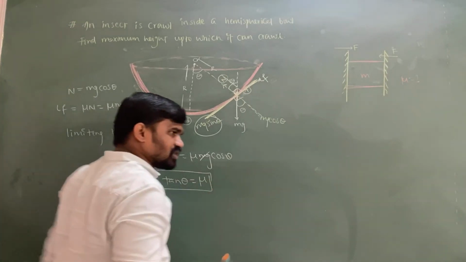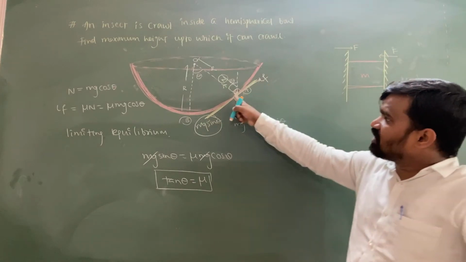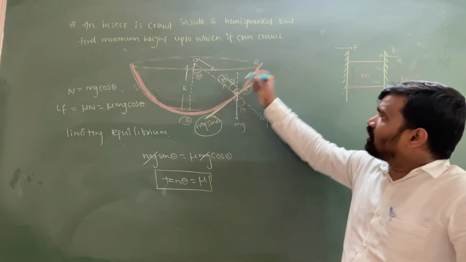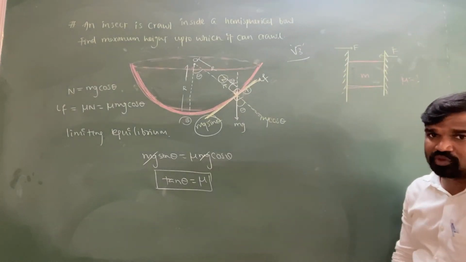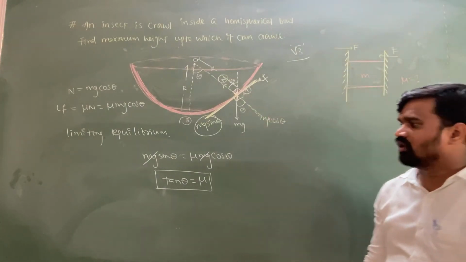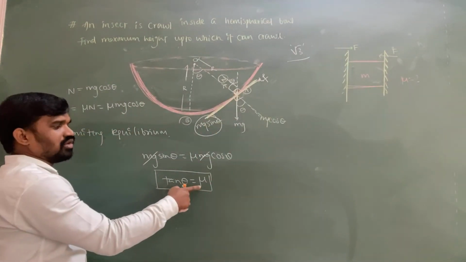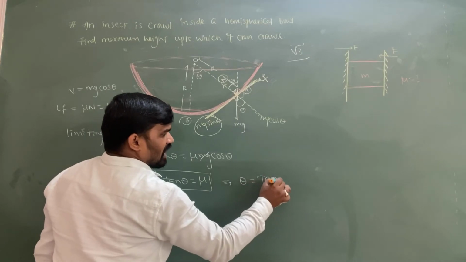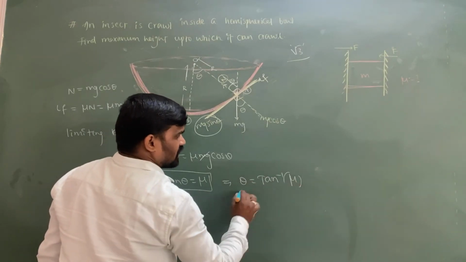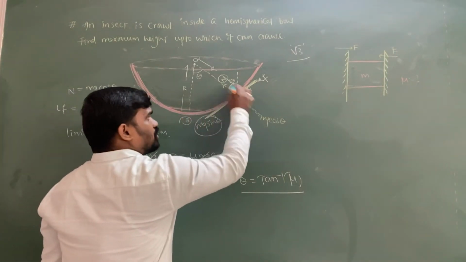Sometimes they will give the coefficient of friction between the insect and this bowl equal to √3, and ask to determine the maximum height up to which the insect can crawl. Tan of which angle is equal to √3? Tan 60 is equal to √3. So theta is equal to tan inverse of mu. This is the value of the angle up to which the insect can crawl.